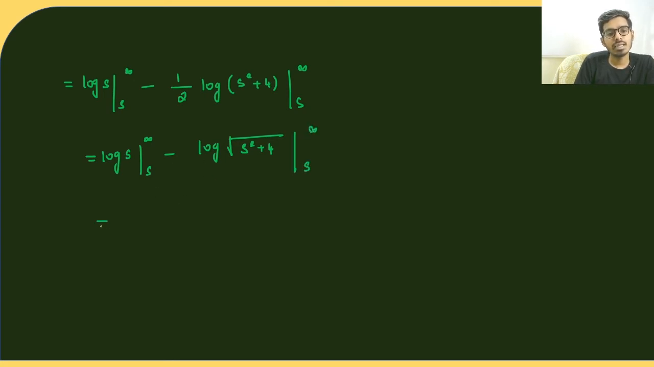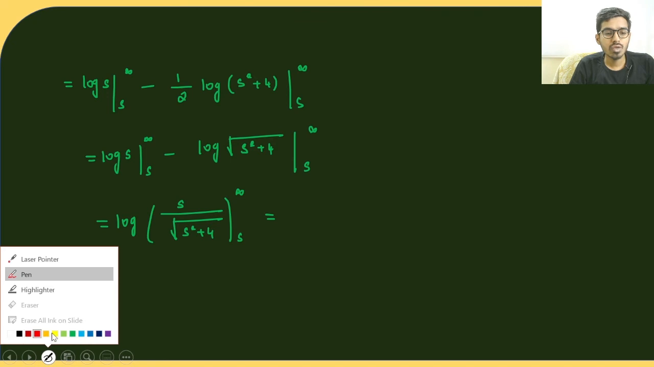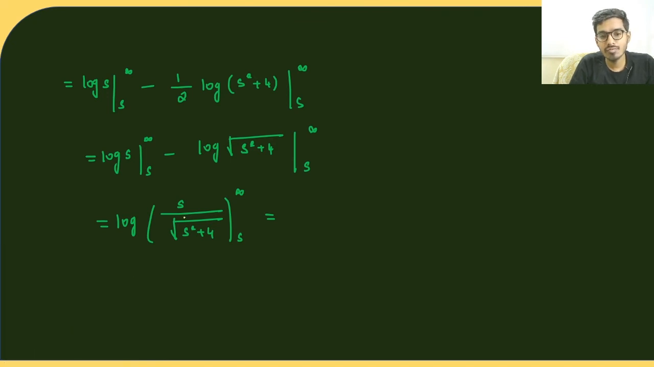Now log a minus log b is the same as log a by b. So we'll be having root s by root of s square plus 4. Limit is from s to infinity. We'll apply upper limit minus lower limit. Now the important thing is you cannot apply this infinity directly. When you put s equal to infinity, you'll be having infinity by infinity, which is an indeterminate form. So we'll try to find what happens when s is tending to infinity.